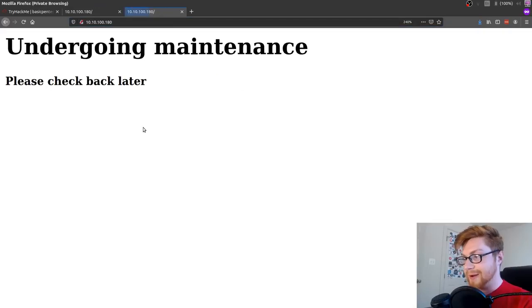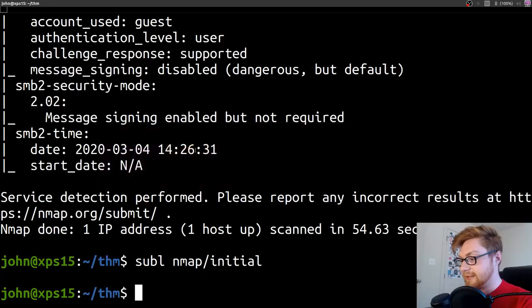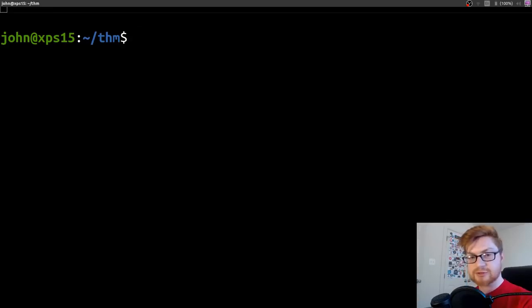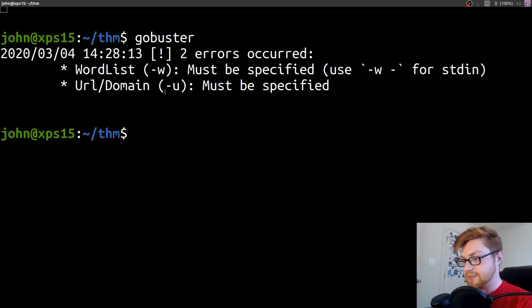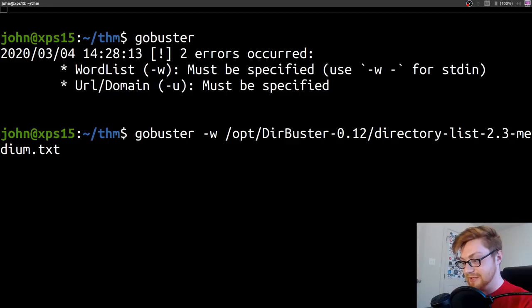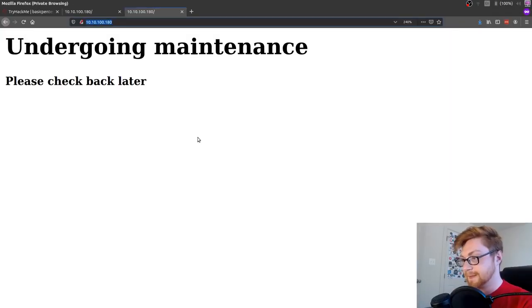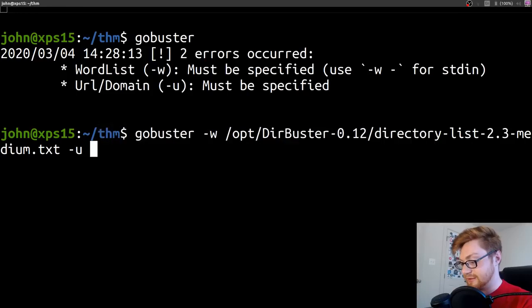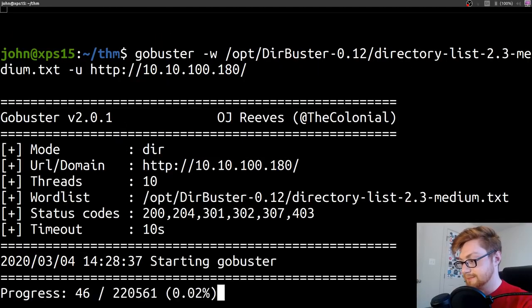So because we don't know what other paths might be in there, let's go ahead and run a tool that could actually try and brute force these locations. I like to use dirbuster. I've also recently just started to use GoBuster, so let me do that. I'm going to use GoBuster, and it tells me, hey, we need a word list, and we need a domain name to actually work with. So I'm going to use GoBuster with a word list that I would use for dirbuster, directory list 2.3 medium, and the URL should be 10.10.10.180. There we go. Okay, now GoBuster is going to run, and we'll let that go for a little bit of time.